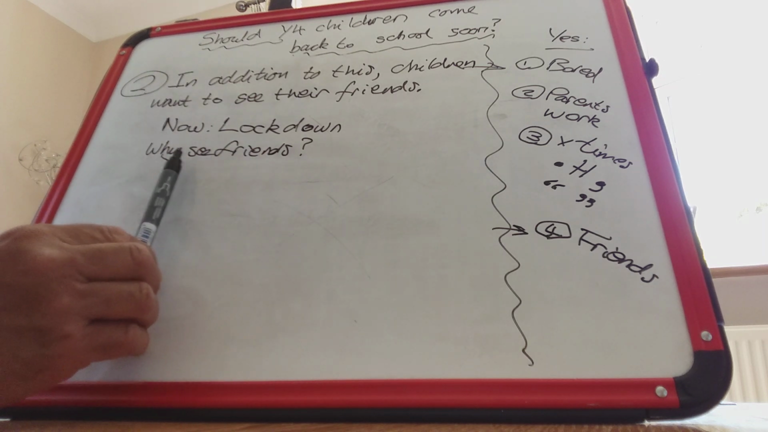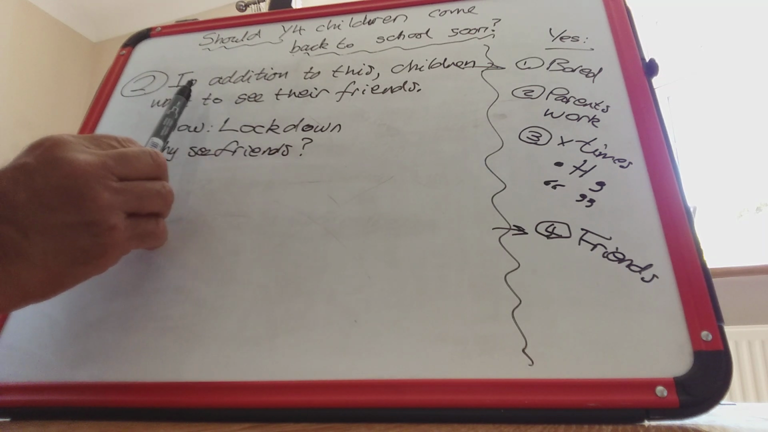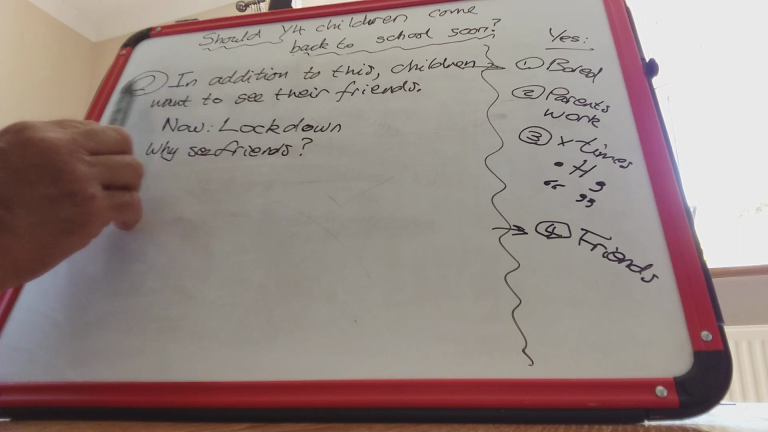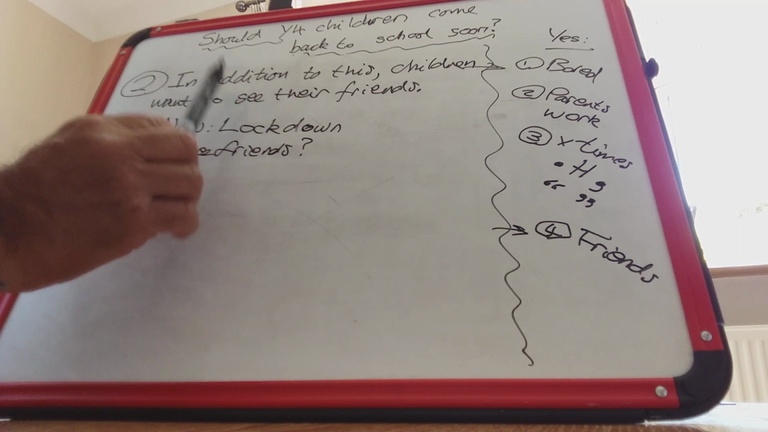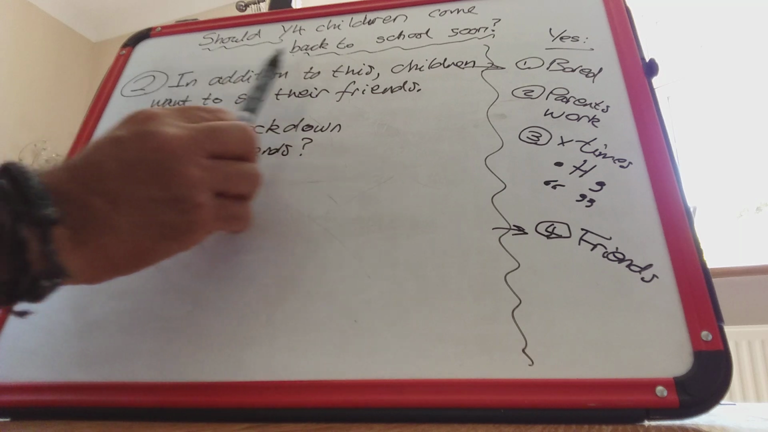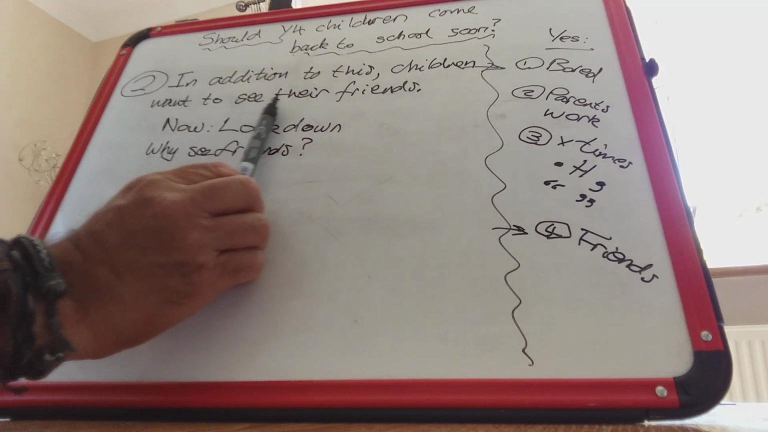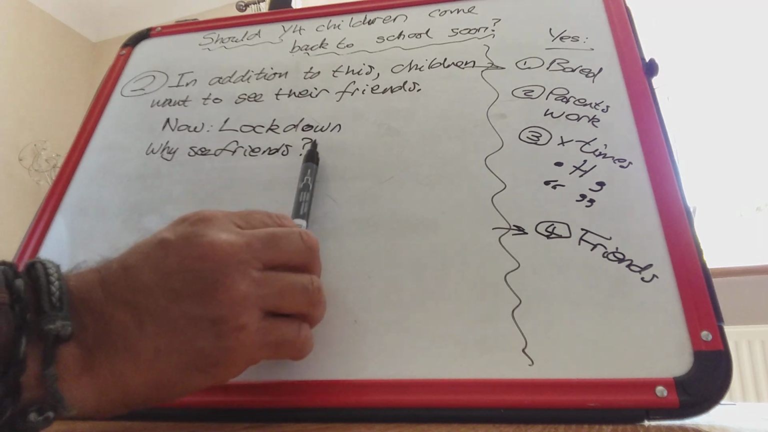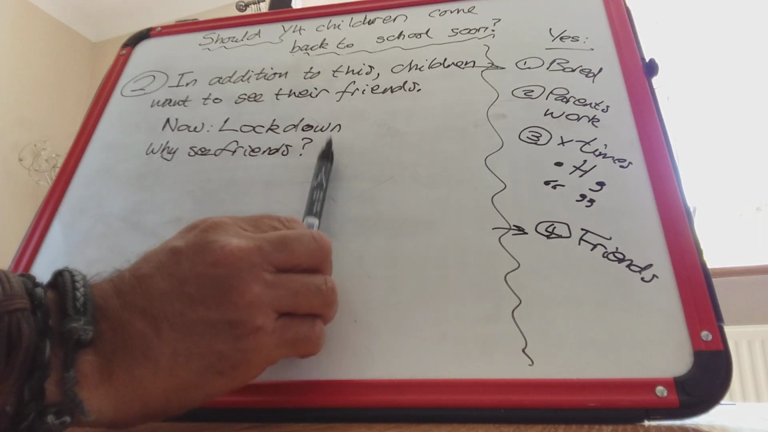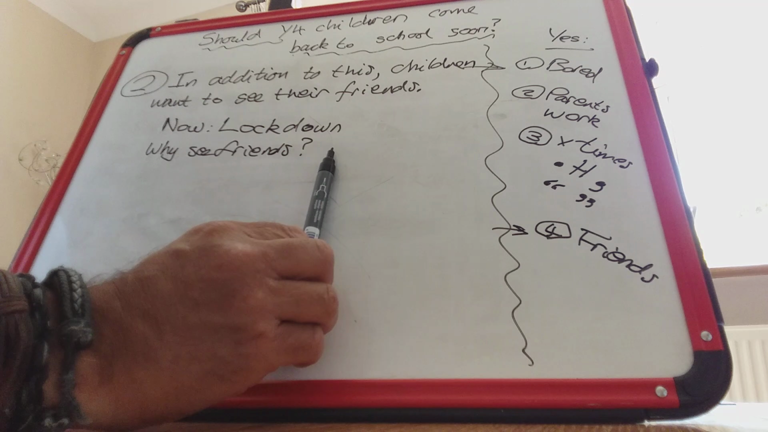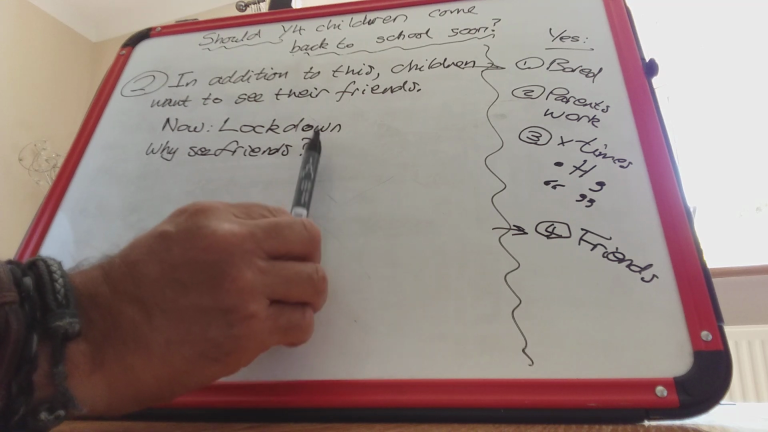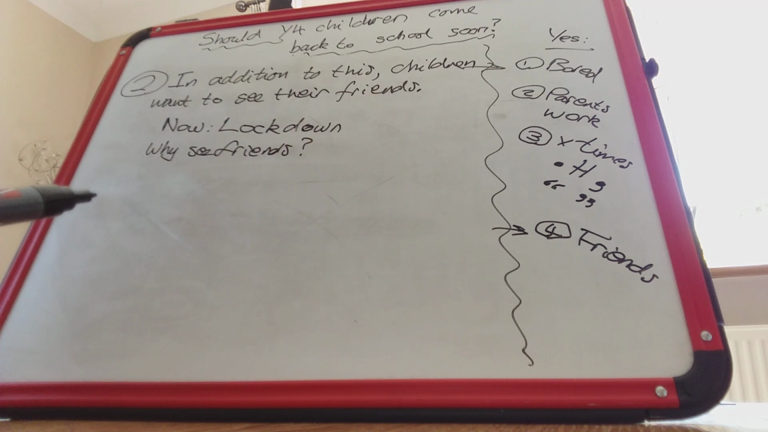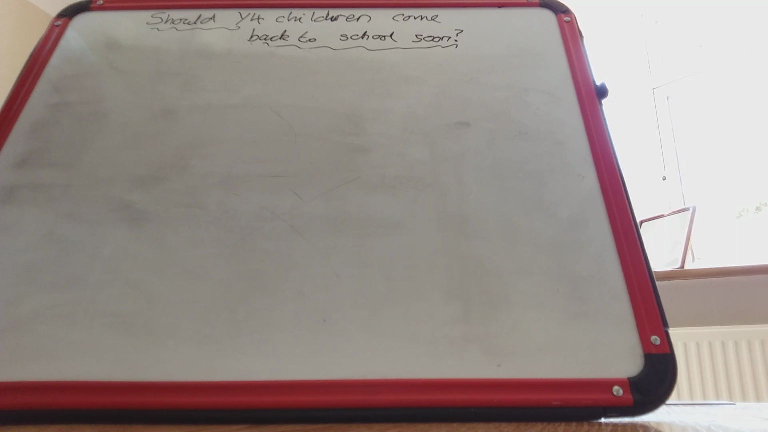So those 2 sentences go to explain the first sentence of this paragraph. So in addition to this, children want to see their friends, full stop. And then we write 1 or maybe 2 sentences to explain why that is important. We need to answer the question, so what? Okay, that's the end of the lesson.